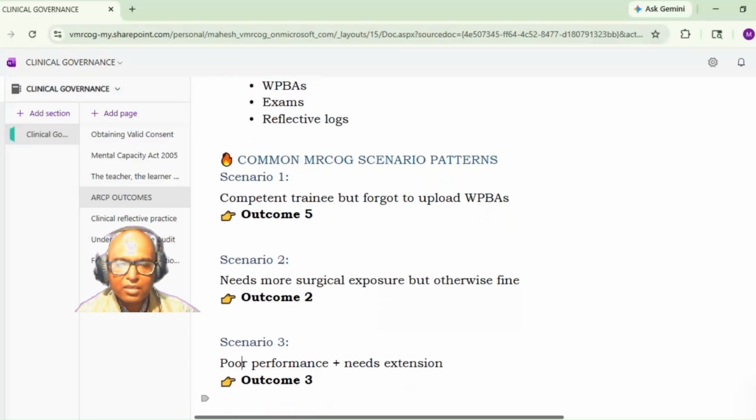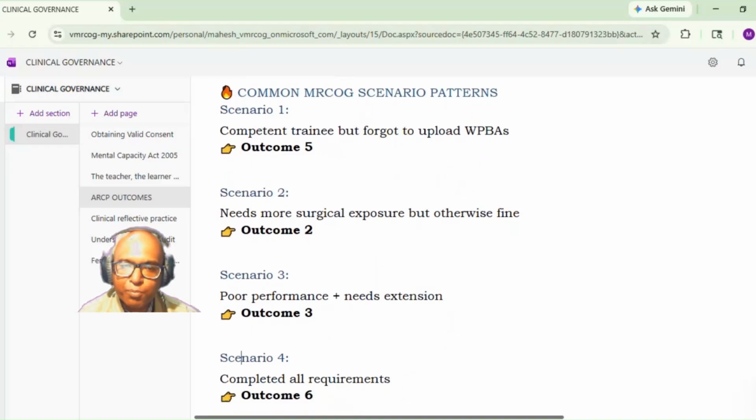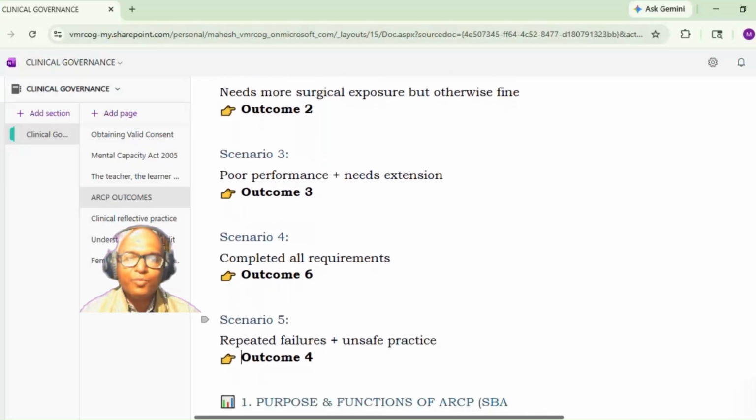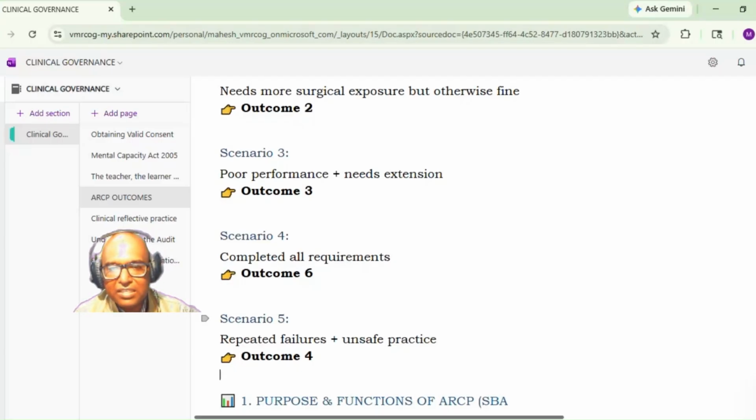Then another scenario where there is a poor performance and needs extension. So when time is a factor, that means it is an outcome 3. Another scenario, the candidate has completed all the requirements. The outcome is 6. That is a CCT scenario, completion of certificate of training. Then scenario 5, there is a repeated failure and unsafe practice has been noted. So it is an outcome 4. The candidate will be released from the training.